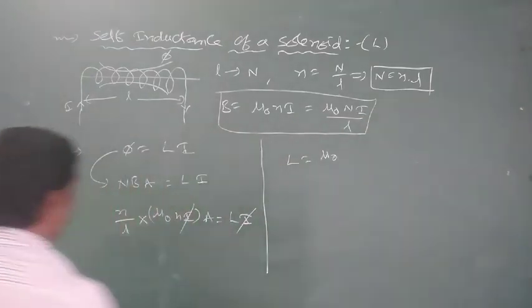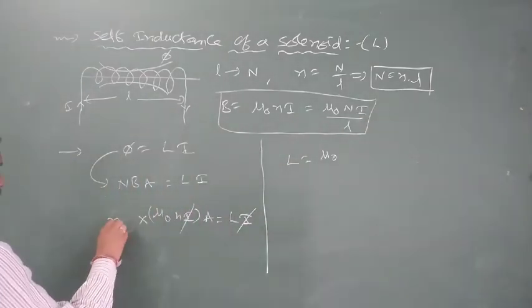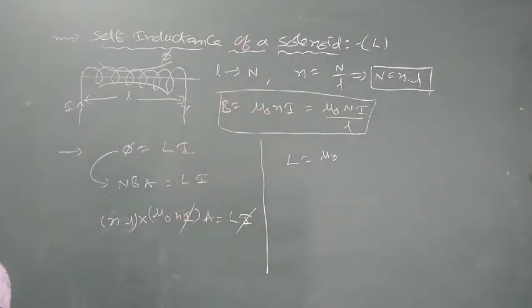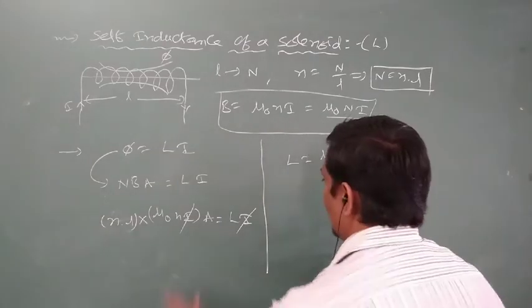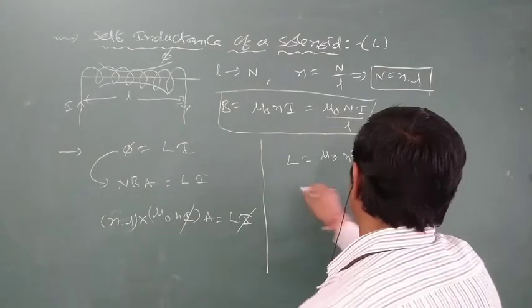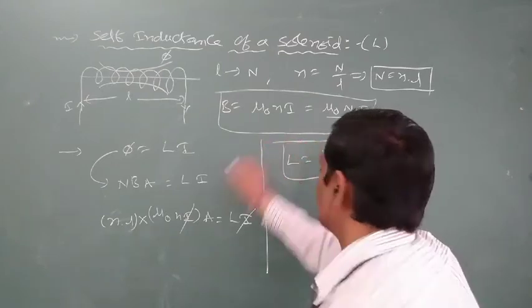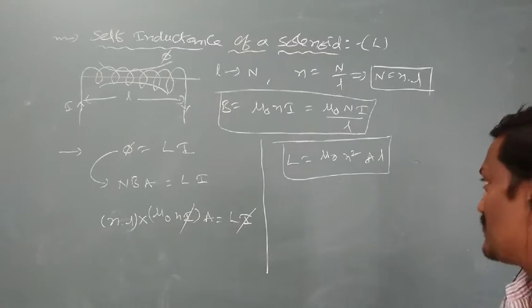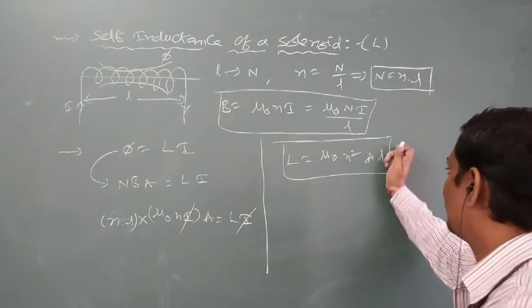sorry, here capital N means small n into L. So L is equal to mu naught small n into small n, that is n square, A L. It is the expression for the self-inductance of a solenoid in terms of small n.